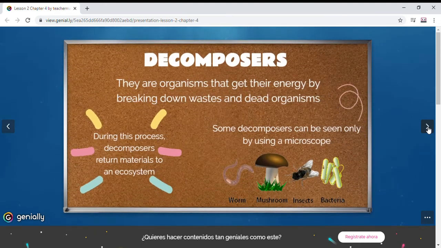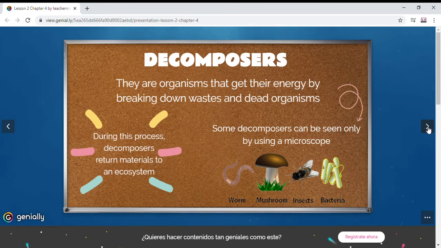The decomposers are in a different group because they are organisms that get their energy by breaking down wastes and dead organisms. So we're going to see that they wait until a living thing is dead so they can take it to obtain the energy, to obtain their food.